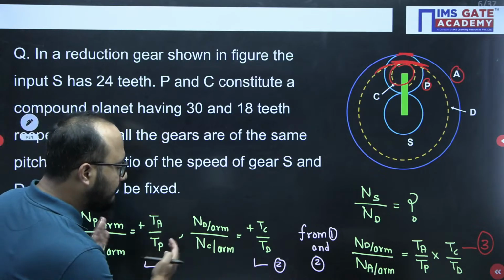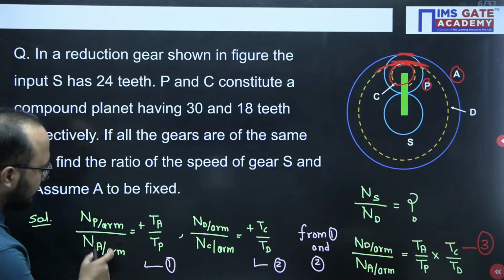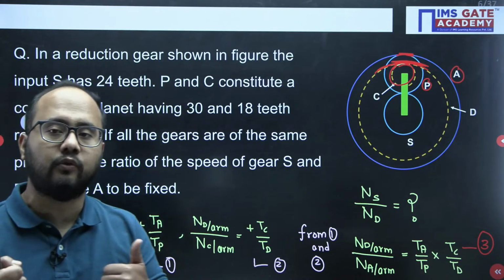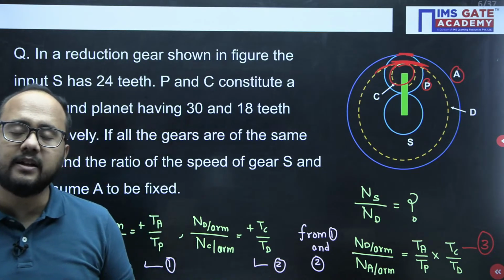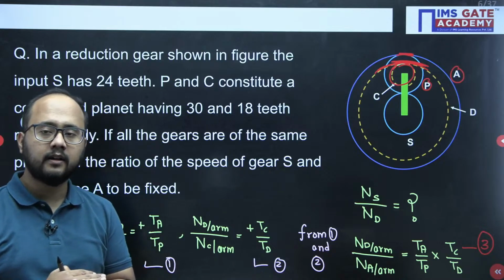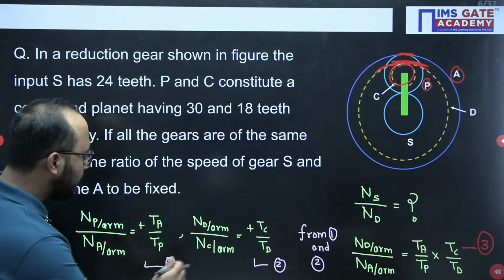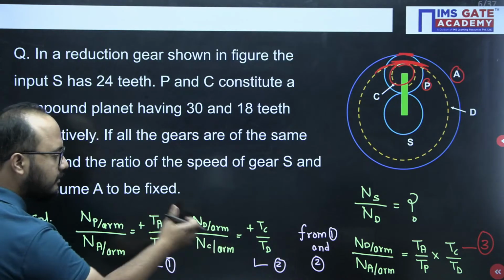Now if I multiply equations 1 and 2, P with respect to arm and C with respect to arm get cancelled out. Why? Because P and C is a compound gear. Compound gear basically means the speed of rotation remains the same. So whenever I multiply these two equations, the numerator and denominator being the same, they get cancelled out.